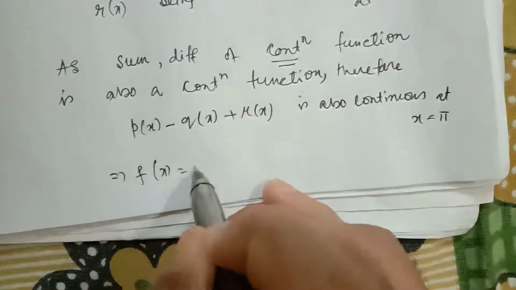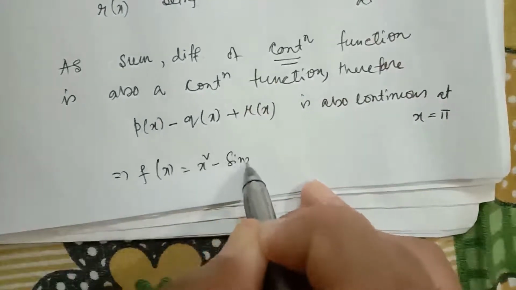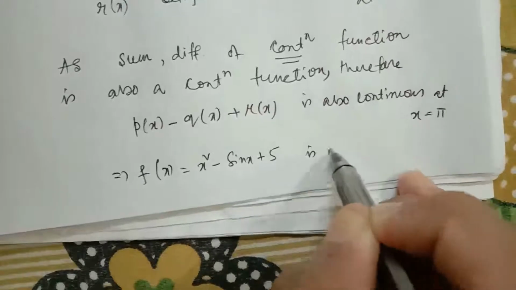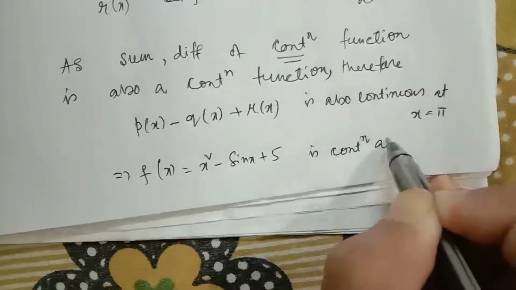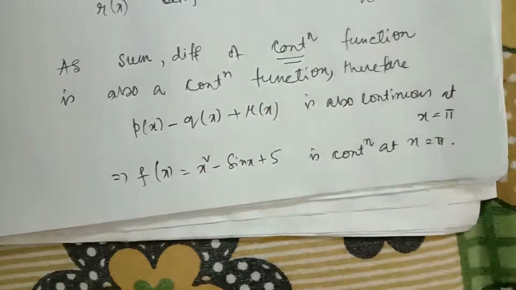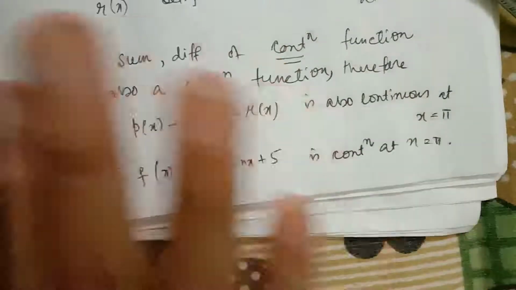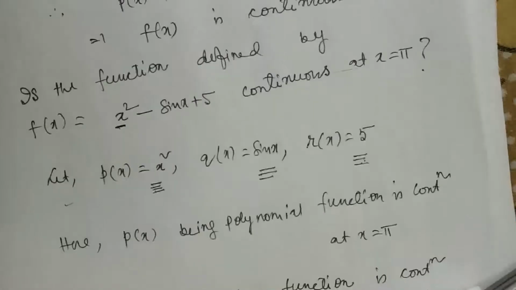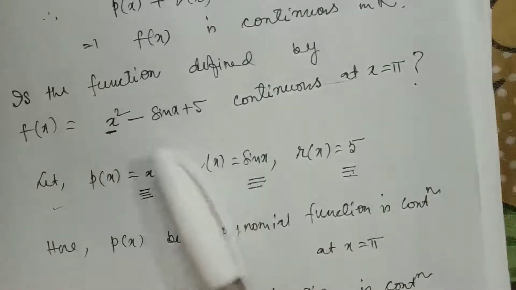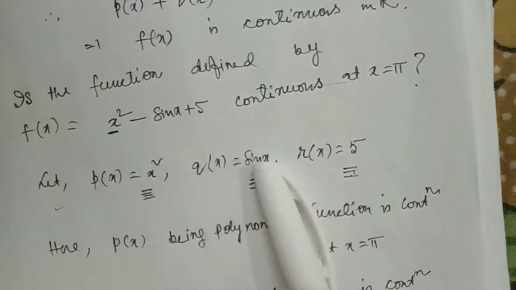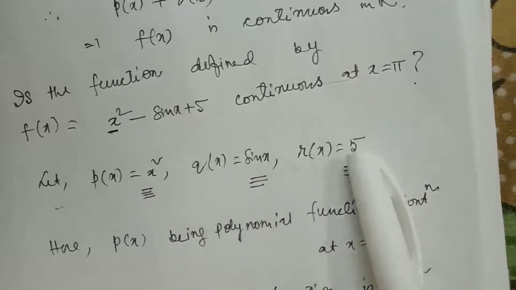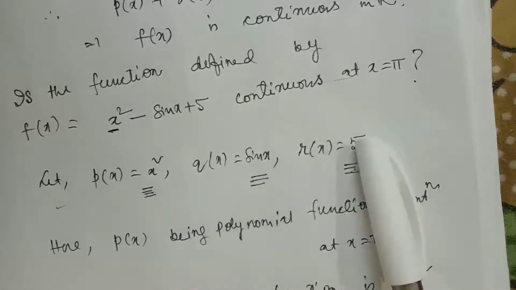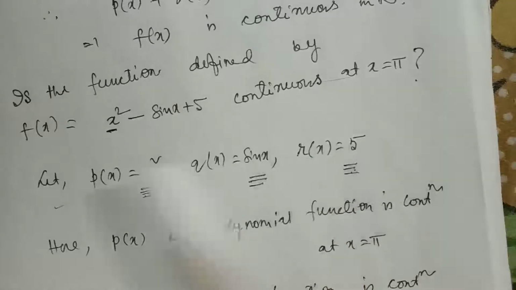So we'll write in this way, implies fx equal to x square minus sin x plus 5 is continuous at x equal to pi. Actually this way you have to explain the answer, but we can solve the problem in a single line. X square is a polynomial function, sin x is sine function, 5 is constant function, sum and difference of continuous function is also continuous function, and therefore fx is continuous.